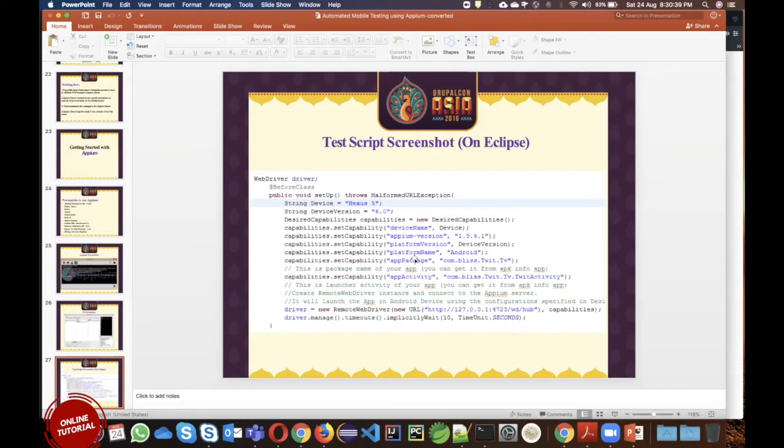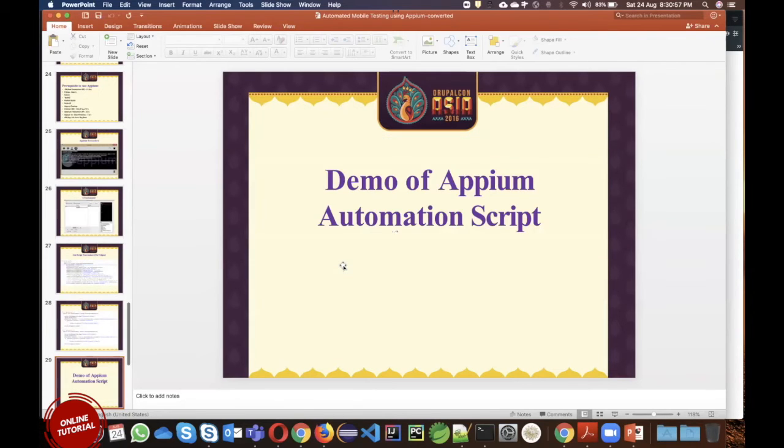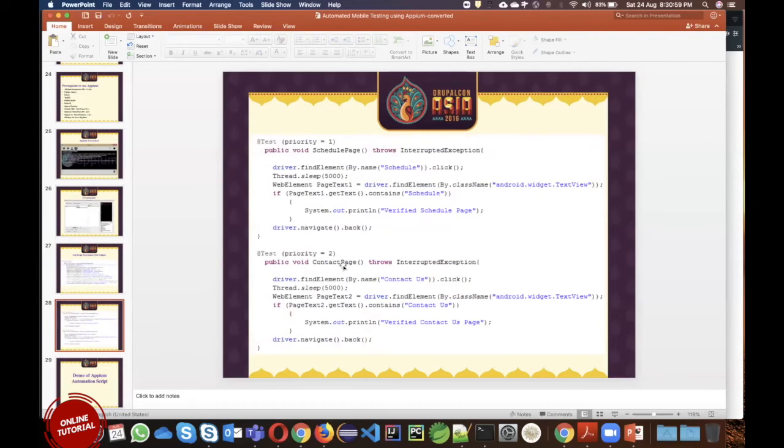If yes, then only it will communicate, otherwise you will get an error saying the device is not found. That's why we are passing these capabilities, which we will discuss later. This is a snippet, or the structure, of how we have to write the code in our automation script.